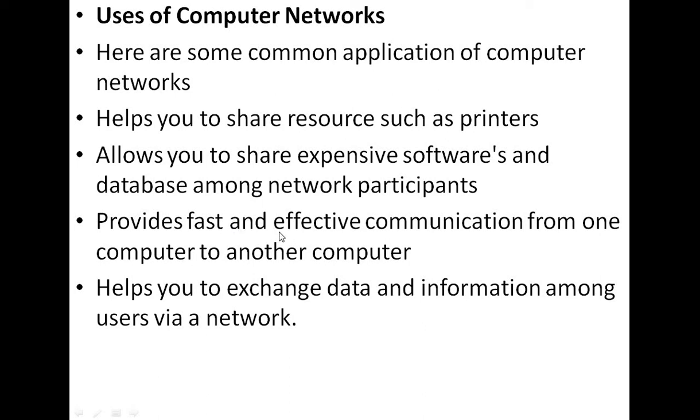How are they communicating? By sending messages or information. That information may be text, audio, video, and so on. By sending emails or important messages to each other, they can communicate in a faster and effective way. Okay,